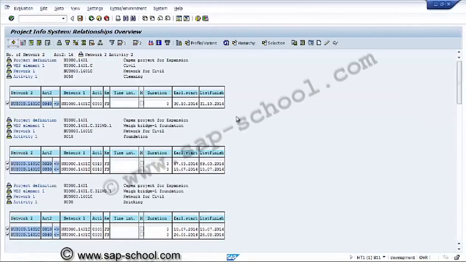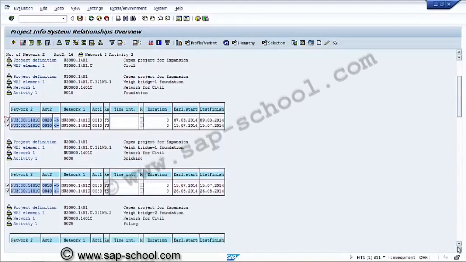So here we can see the relationships you have maintained, finish to start, in this particular network. This is the activity, and this activity has a finish to start, and this is also having finish to start. These are the relationship linkages. So this is the overview we have.